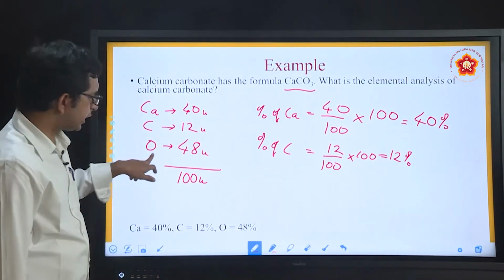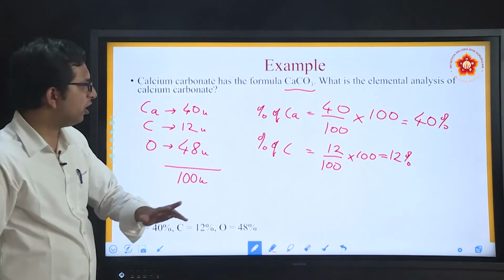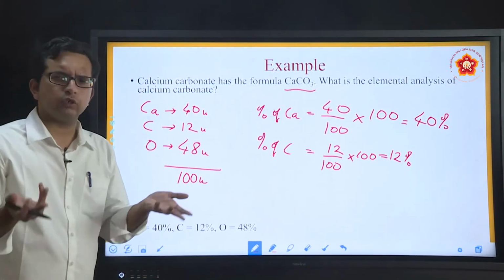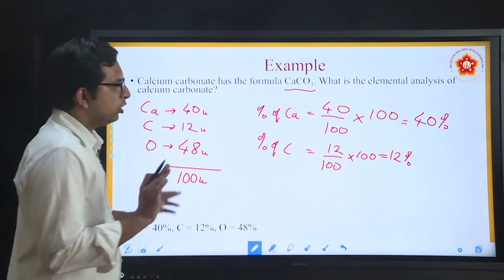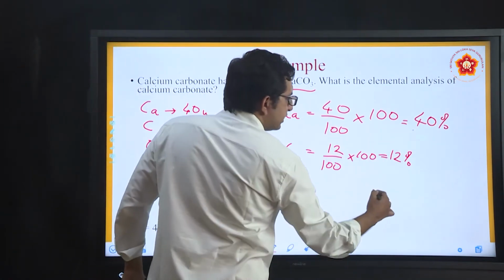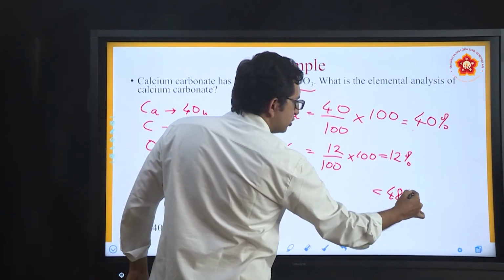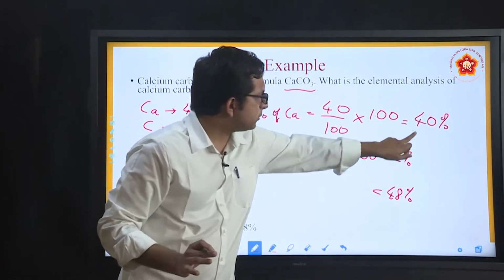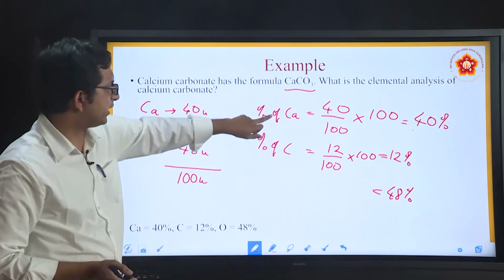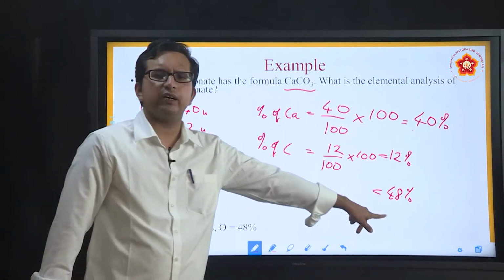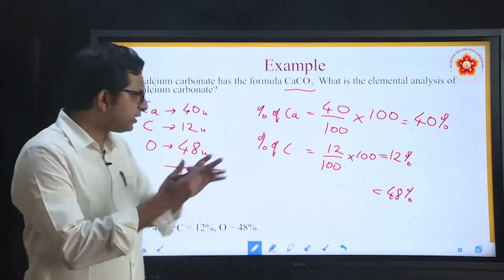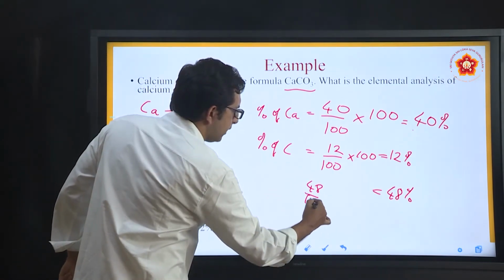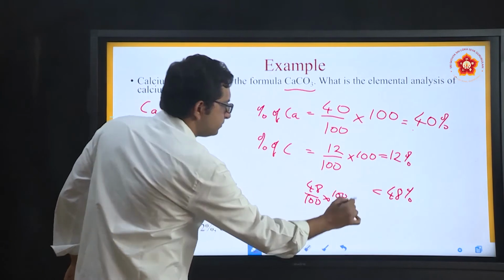Now, if you want, you can calculate for oxygen separately, or the other way around, since only 3 are there and by percentage we know that it is always out of 100. So 100 minus these two will naturally give us the percentage of oxygen also. That is another way. Overall is 100, already 40% and 12% are recovered in calcium and carbon. Oxygen will definitely be 48%. Other way around, you can again take the same calculation, which is 48 divided by 100 into 100.